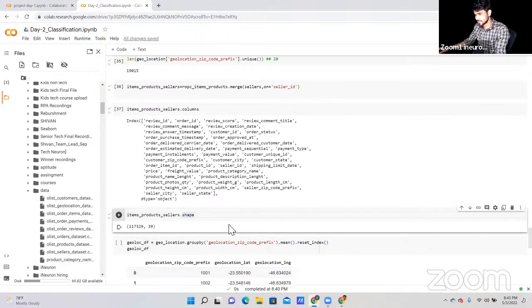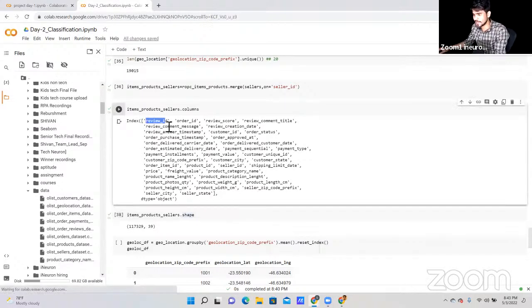Now let's proceed. Next, we have these types of data: review ID, order ID, reviewer code. We have different things to get to know, such as which columns are important for our project. Always try to think this way: understand the problem statement, and then you can find out the analysis.